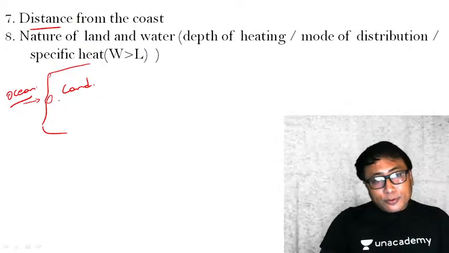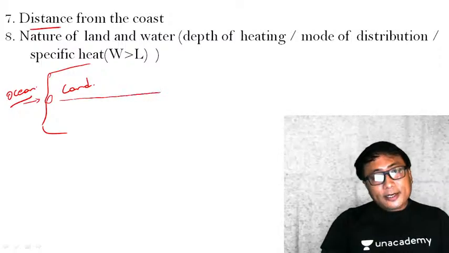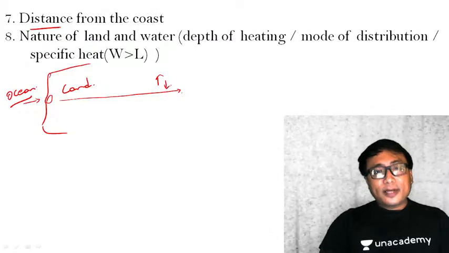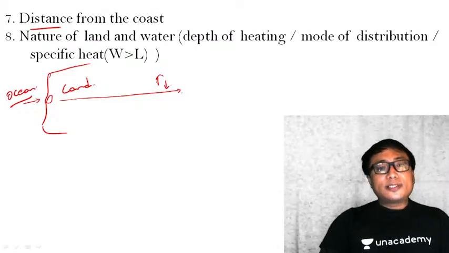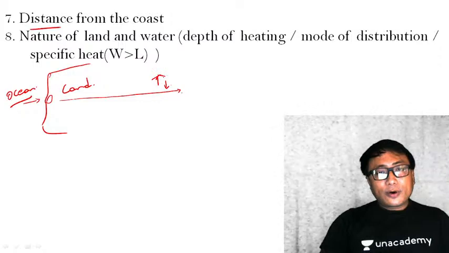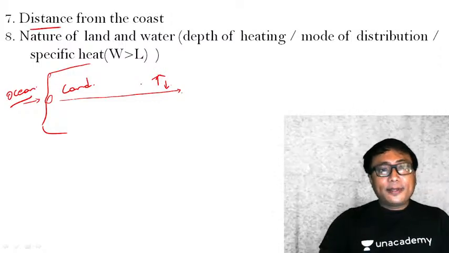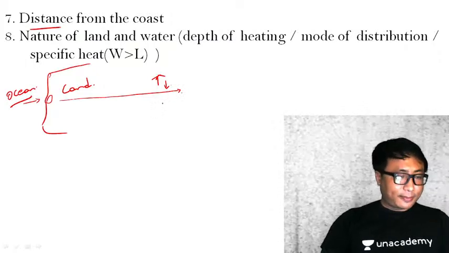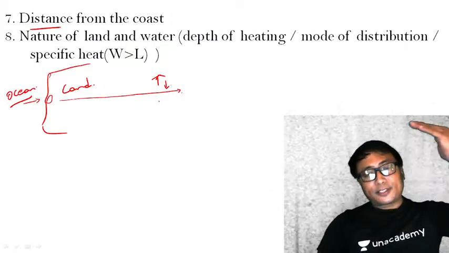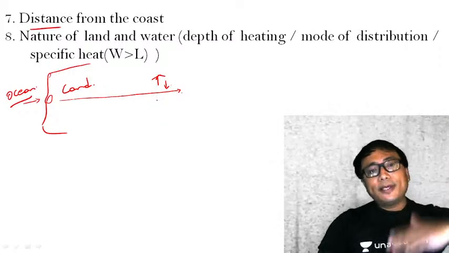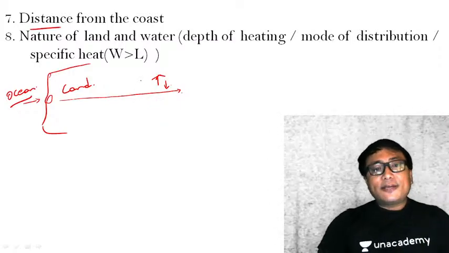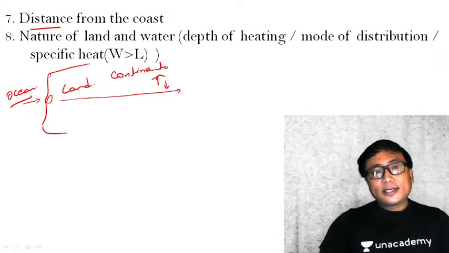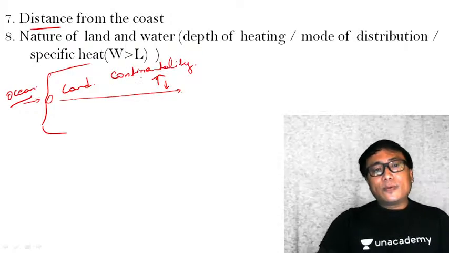But the moment you go deeper and deeper towards the land, the rise and fall in temperature, depending on the season, that is summer or winter, or daytime or nighttime, will be quite rapid. Means it will be an abrupt change, or you can say the change will be very much. This effect is known as continentality. Continentality. Okay.